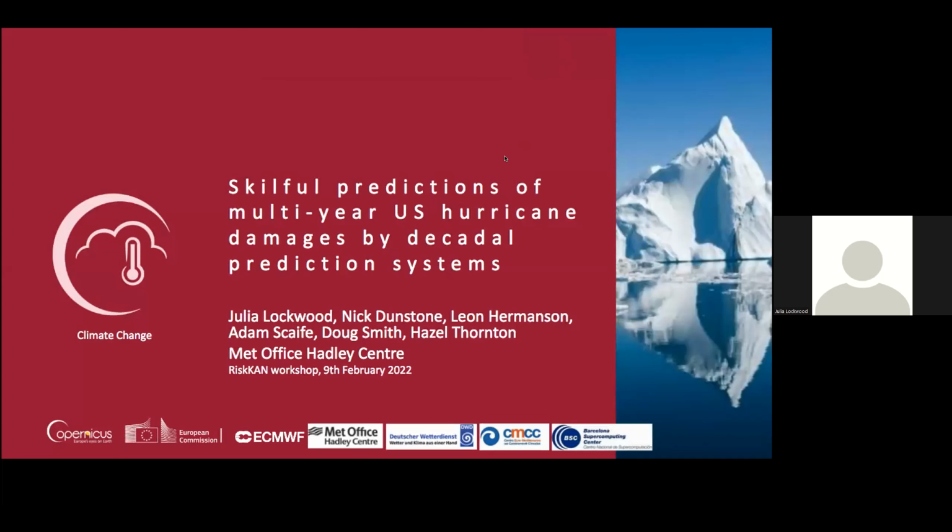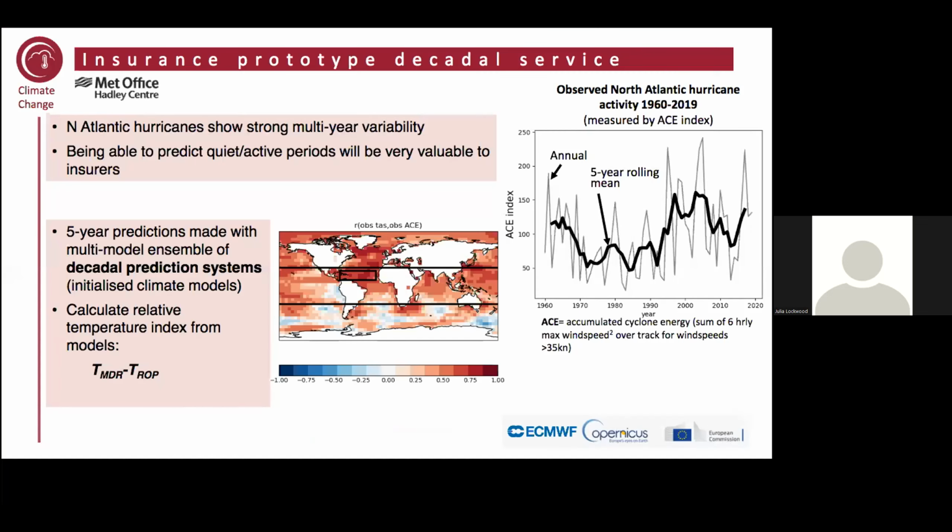Yes, I'll quickly introduce our work on 5-year North Atlantic hurricane activity and also US hurricane damage forecasts, which we've produced as part of a Copernicus Climate Change Service project on decadal climate services. So there's a lot of interest in predictions of hurricanes on this time scale, because as you can see from the time series on the right, which is the 5-year rolling mean of hurricane activity, there's very strong decadal variability with this very quiet period in the 70s and 80s, followed by this very active period in the 2000s.